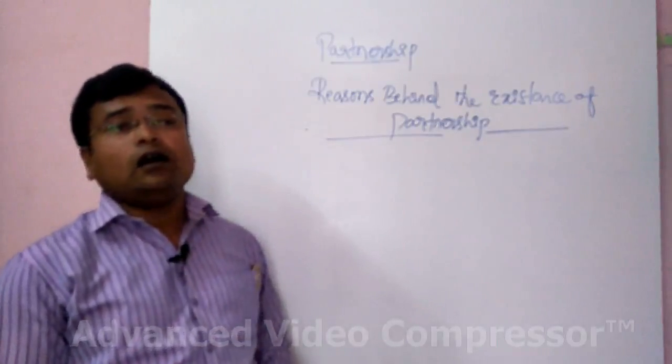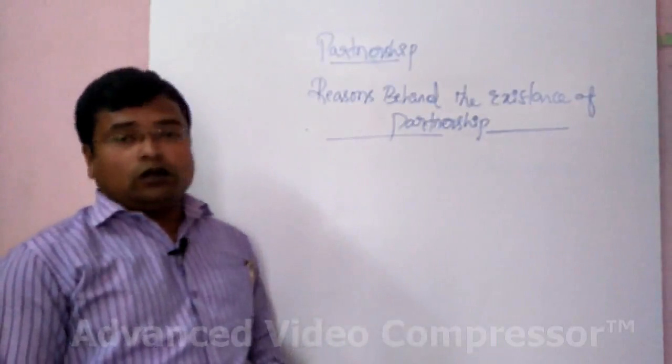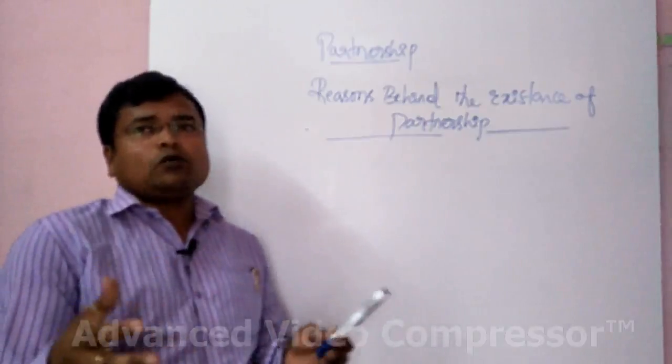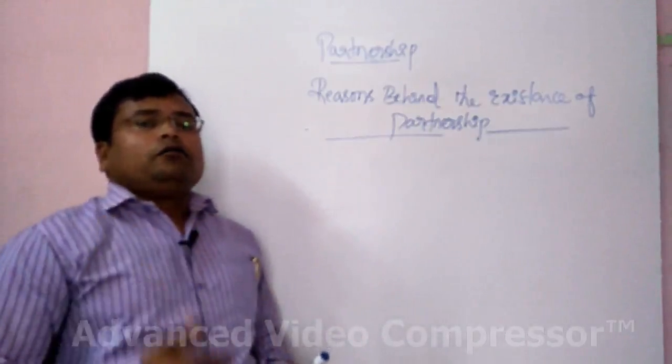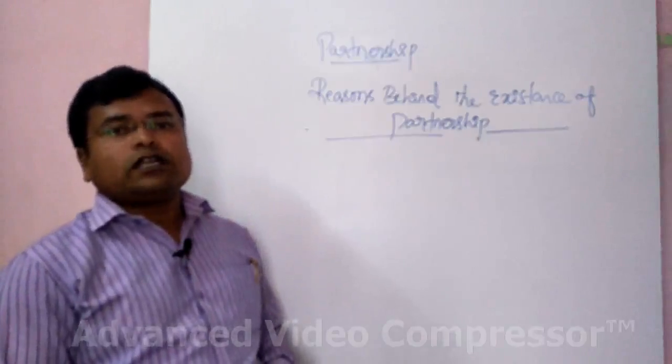To eliminate all those drawbacks, we have moved towards partnership. That means, with the help of partnership, we can eliminate the drawbacks of sole trading concern.